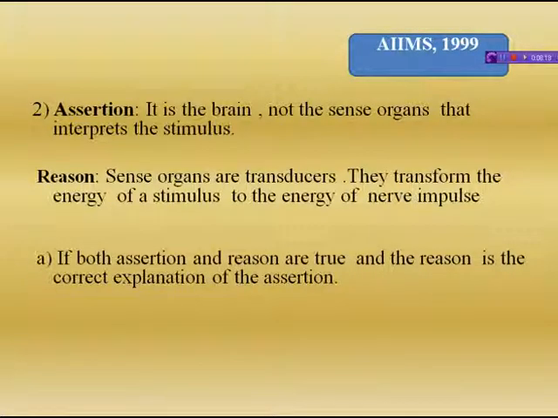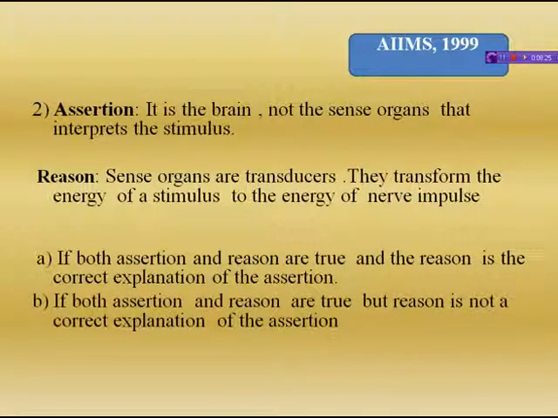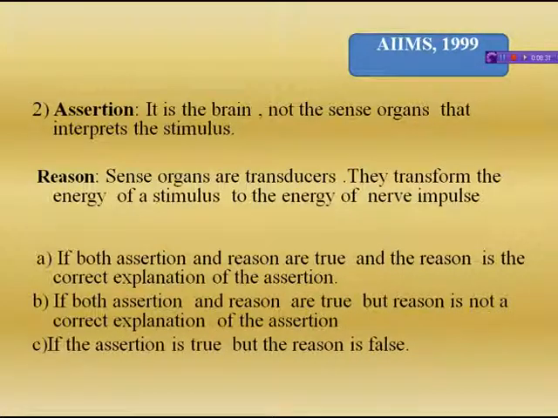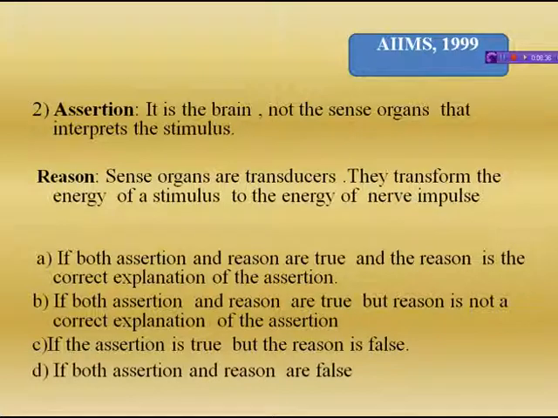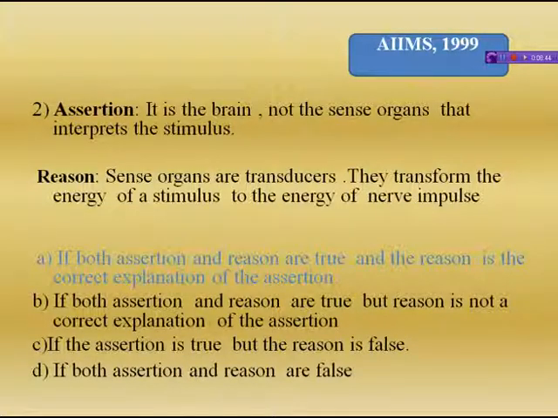Your options are: if both assertion and reason are true and the reason is the correct explanation of the assertion, or if both are true but the reason is not the correct explanation of the assertion. Next, if the assertion is true but the reason is false, or if both assertion and reason are false. What is the right option? The right option is both assertion and reason are true, and the reason is the correct explanation of the assertion.